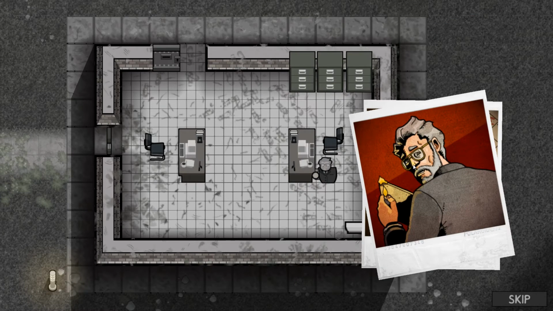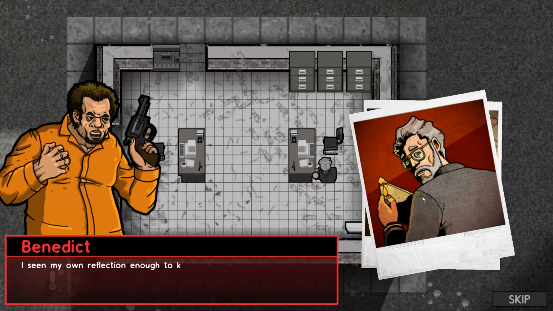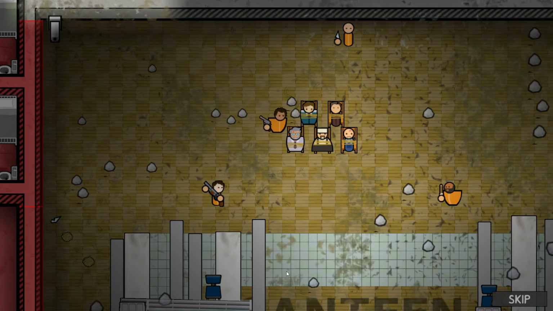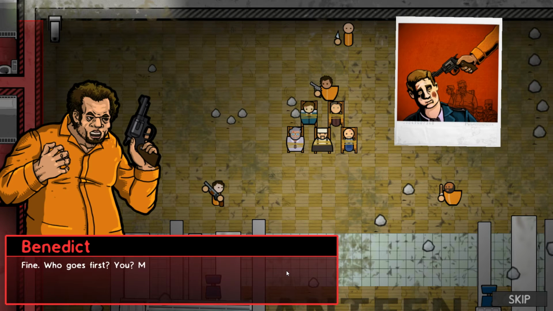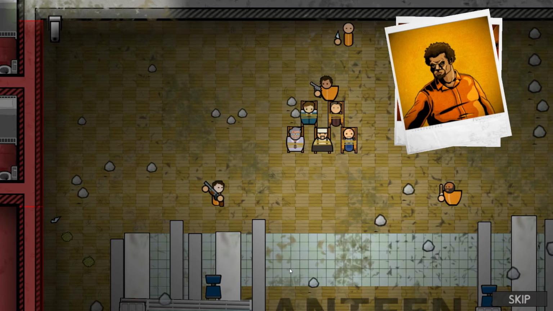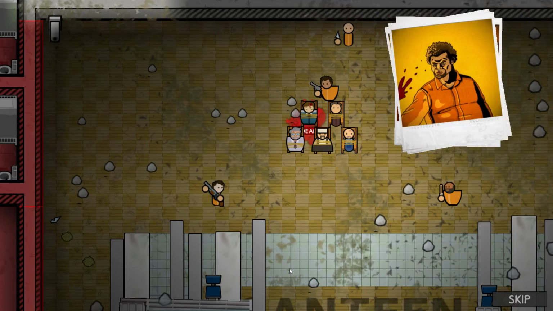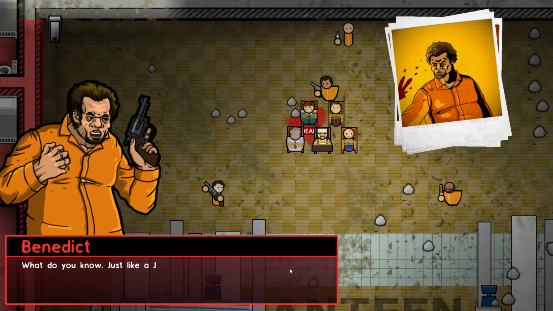He's burning some documents. I've seen my own reflection enough to know a man doing wrong. Fine. Who goes first? You? Me? What about this guy? Oh! Well, you know, just like a jackrabbit.